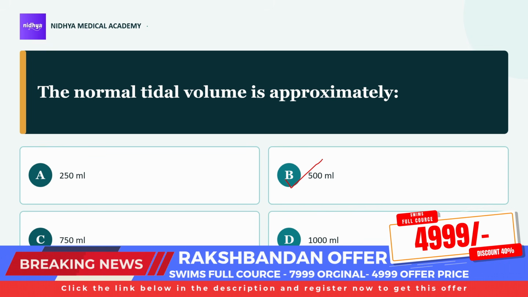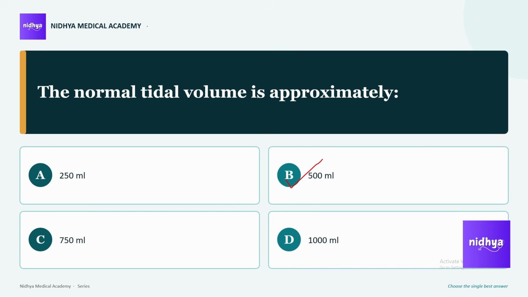How do we calculate it? We add all the terms we have learned till now: tidal volume, IRV, ERV and residual volume. When we add TV, IRV, ERV and RV, the total lung capacity stands at 5800 to 6000 ml.